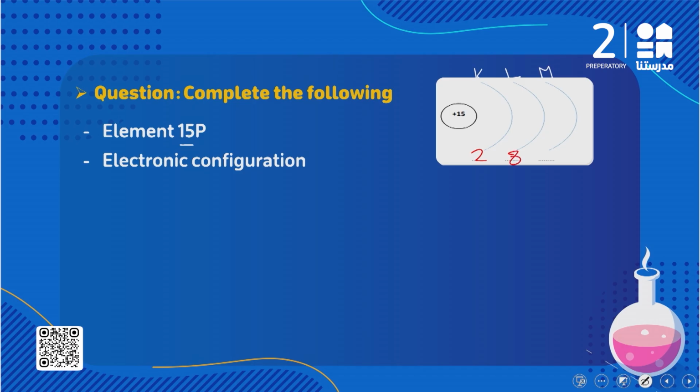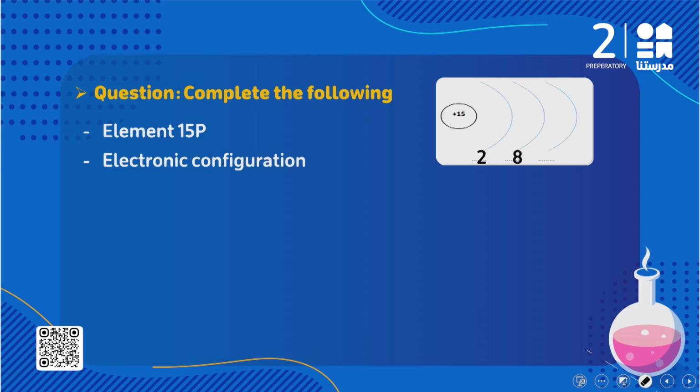So here I still have 5 electrons and they are going to be added in M energy level. يبقى the first question here electronic configuration هتبقى 2 8 5. 2 في ال K energy level, 8 in the L energy level, وال M is going to have 5 electrons. So here we have 2, 8 and 5.